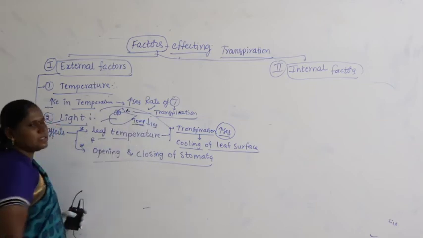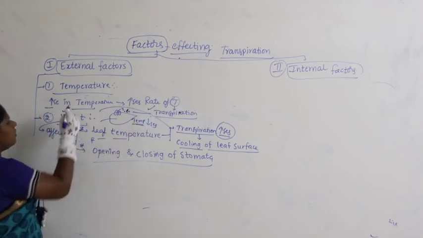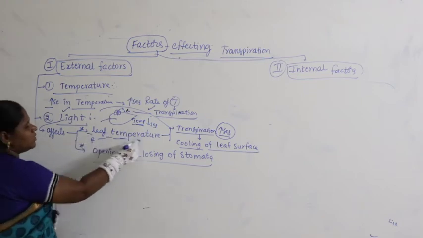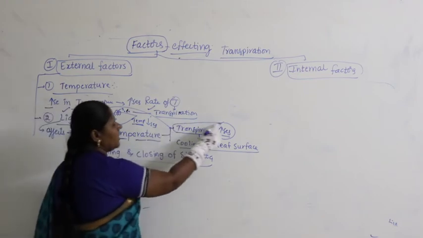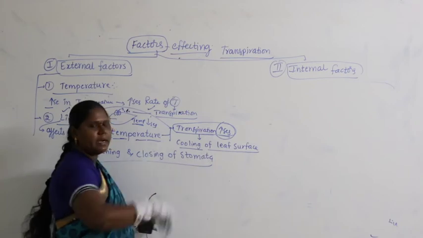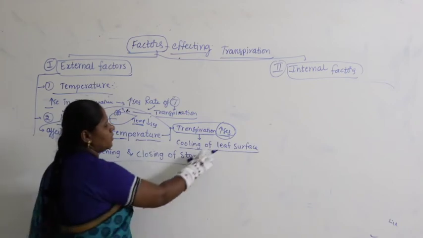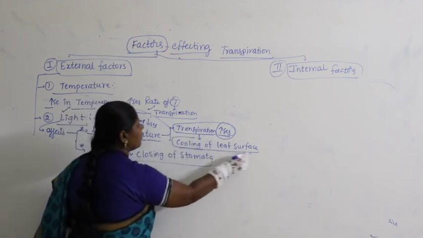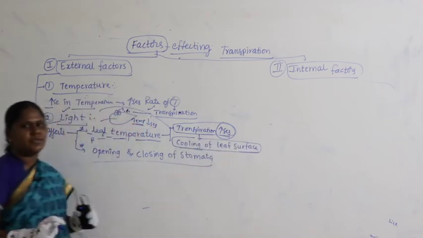Temperature decreases. That means when light is more, no doubt leaf temperature increases the rate of transpiration, but ultimately that reduces the temperature surrounding the leaf. So, it causes what is called cooling of the leaf surface.